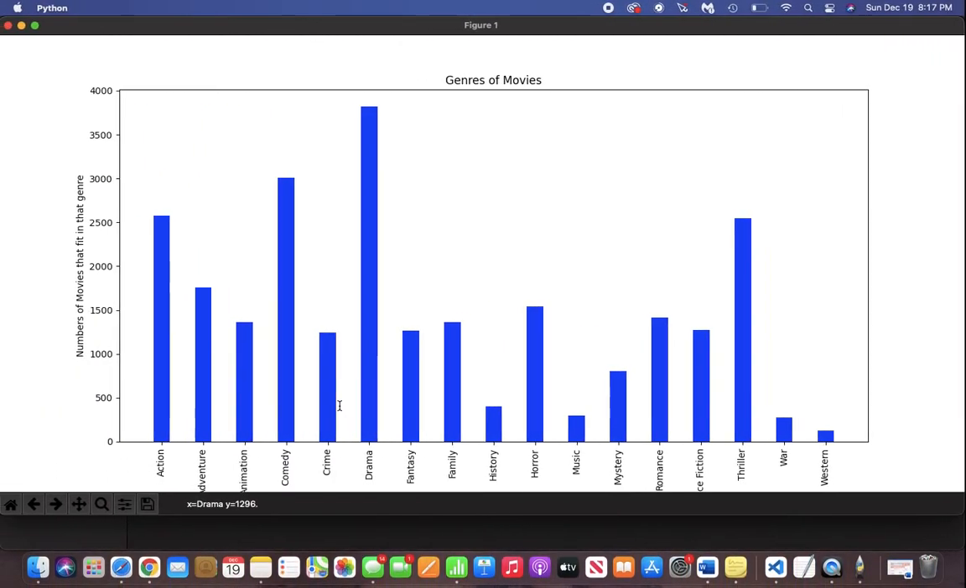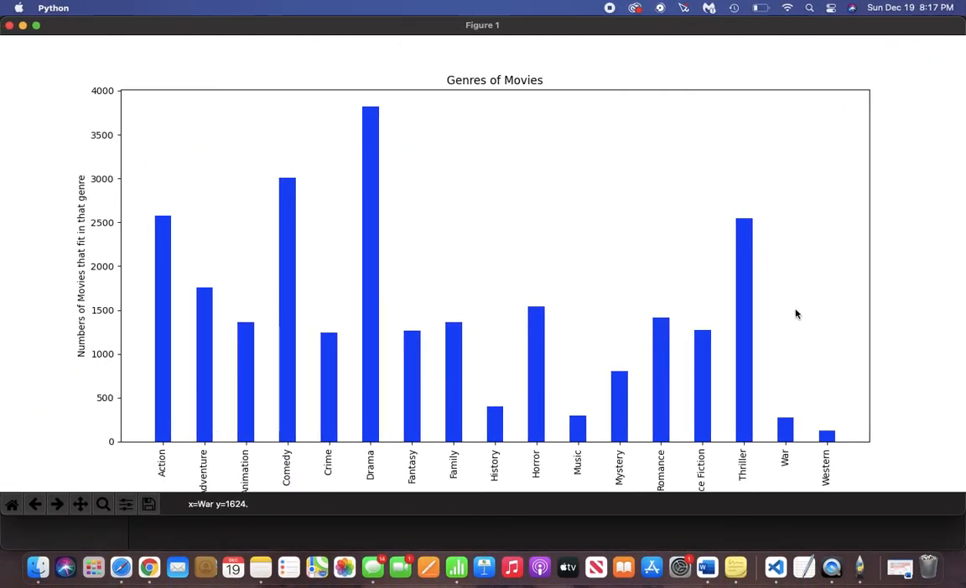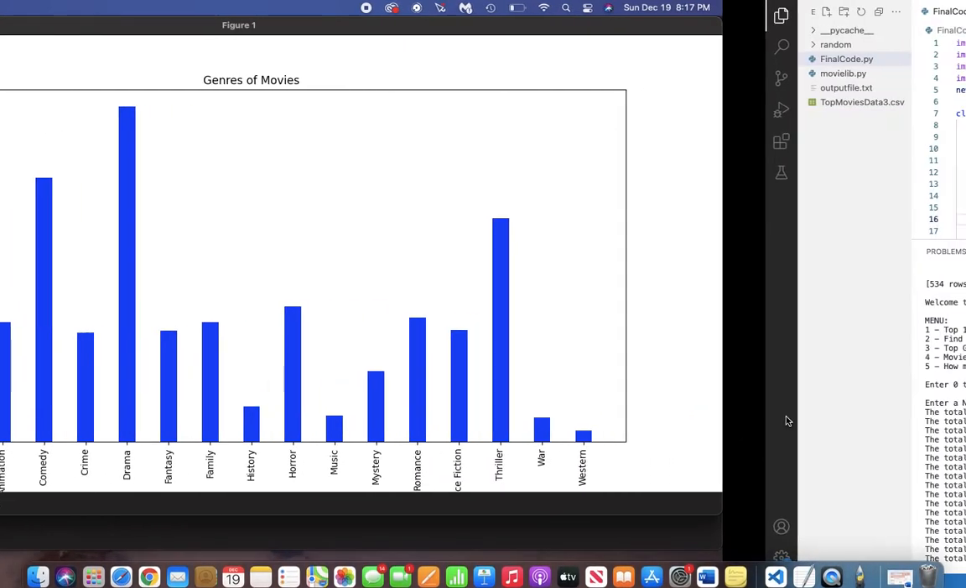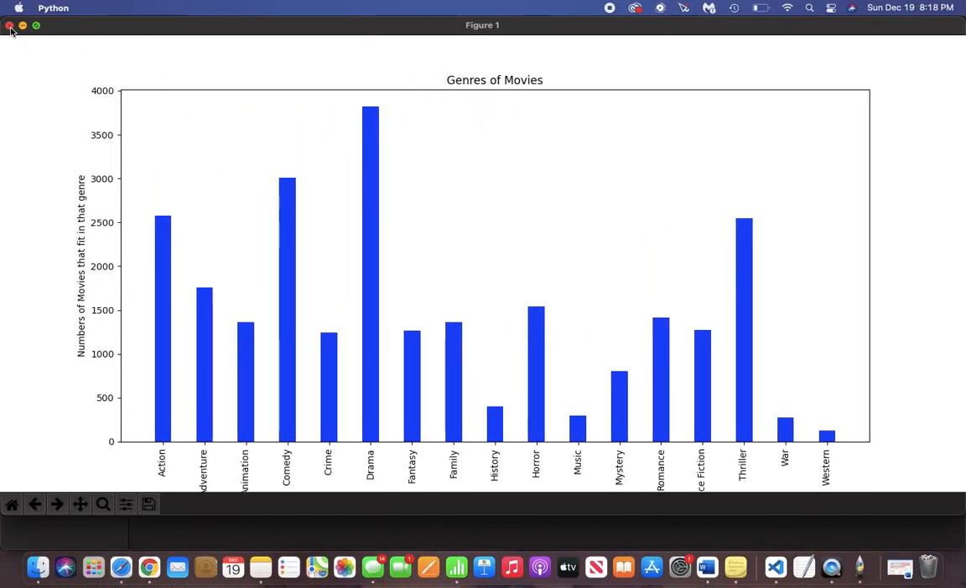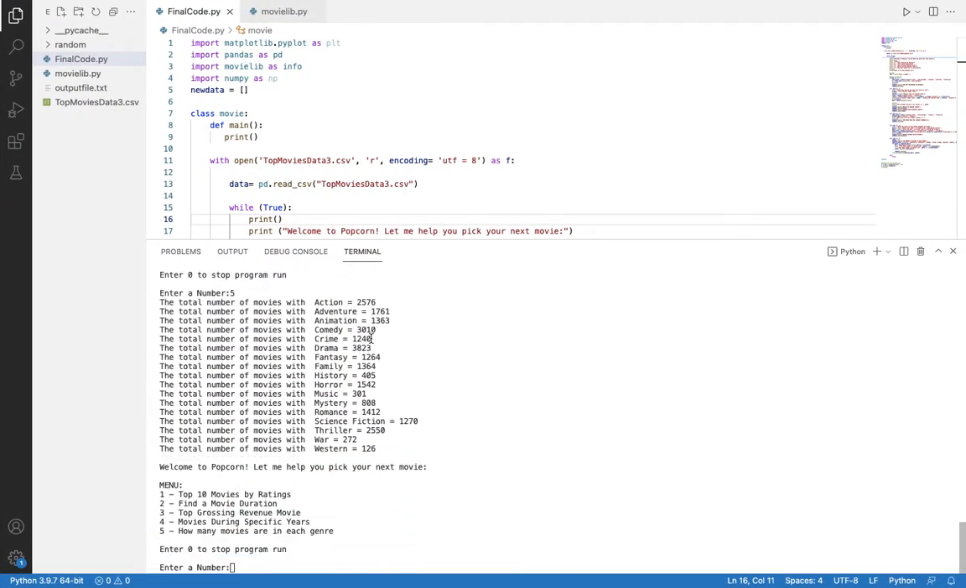Now we're going to go back to our chart. So this is just a nice representation of the different movies, and we can see that drama is the genre that is in most movies, whereas Western or war is not a very popular genre that we can see in these movies. So finally, we're going to exit out of this chart so that we can go back to our code, and it's going to bring us to the menu again.